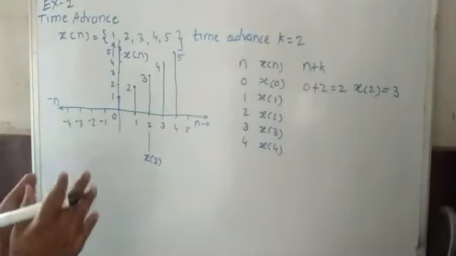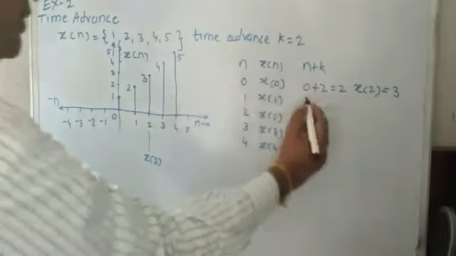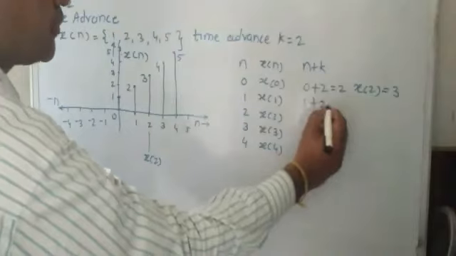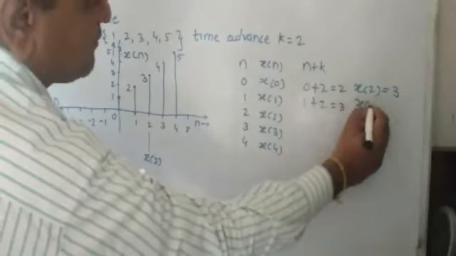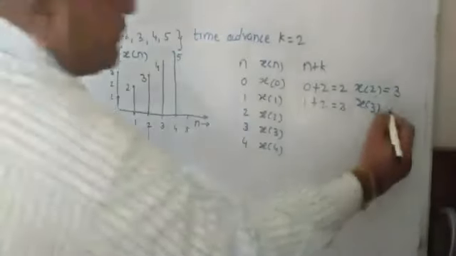This is the meaning. Now similarly, n is equal to 1. At n equal to 1, I put here 1 plus 2. You will get 3, that is x of 3. Now what is x of 3? X of 3 is 4.